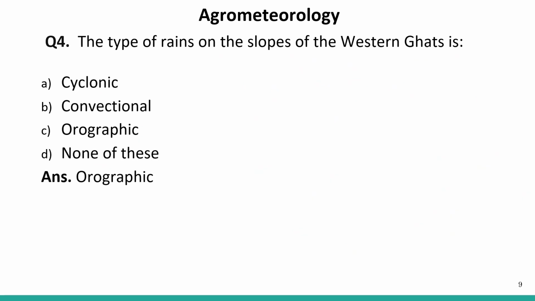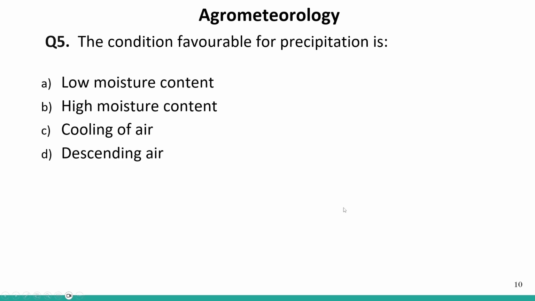The correct answer is: the type of rains on the slope of the Western Ghats is orographic type of rainfall. Okay, moving to the next question. The condition favorable for the precipitation is... Now, what is the condition favorable for the precipitation?